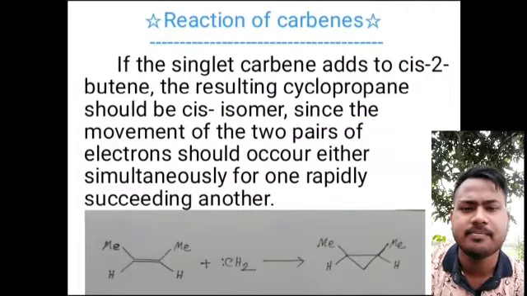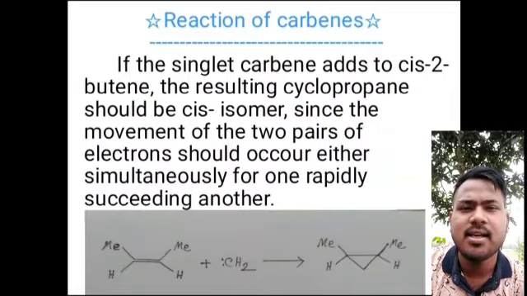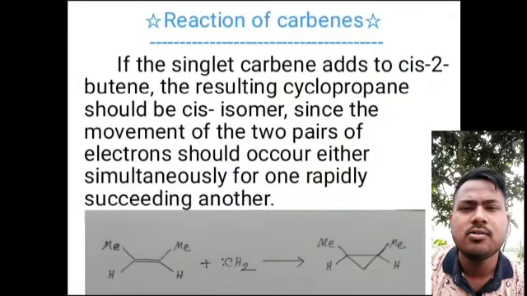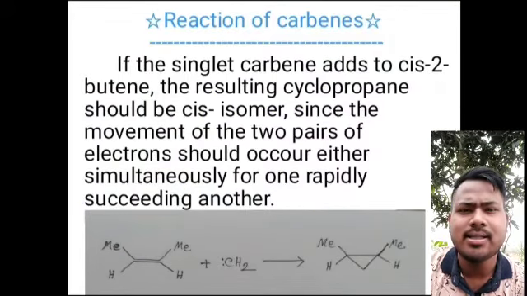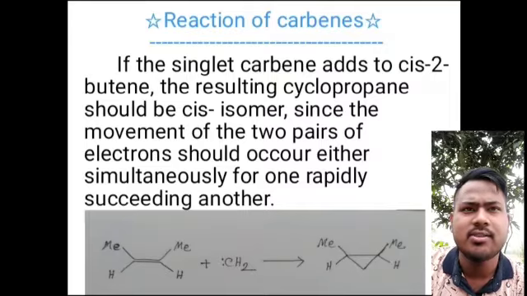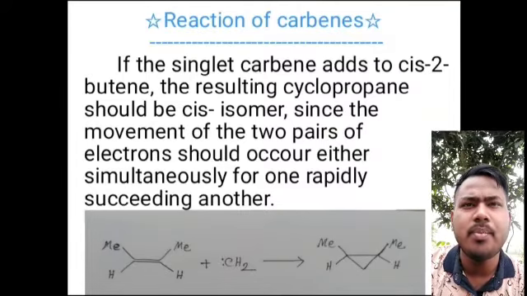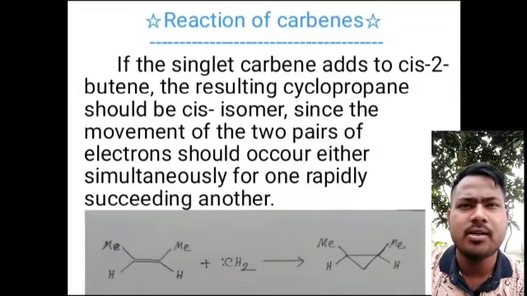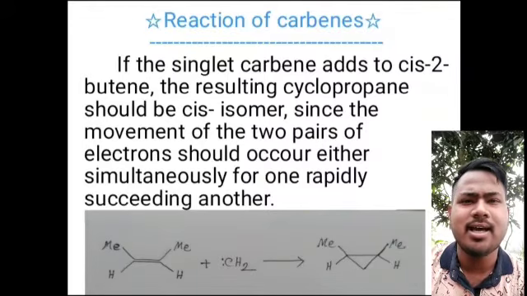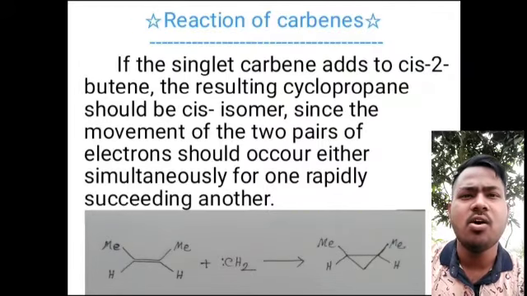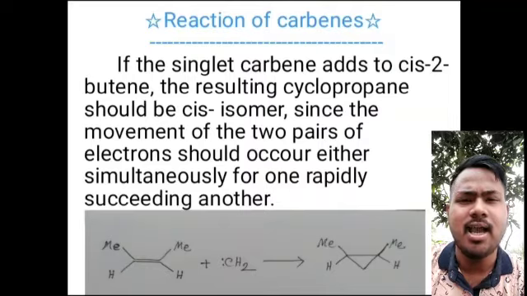Reaction of carbenes. If the singlet carbene adds to cis-2-butene, the resulting cyclopropane should be the cis isomer, since the movement of the two pairs of electrons should occur either simultaneously or one rapidly succeeding another.